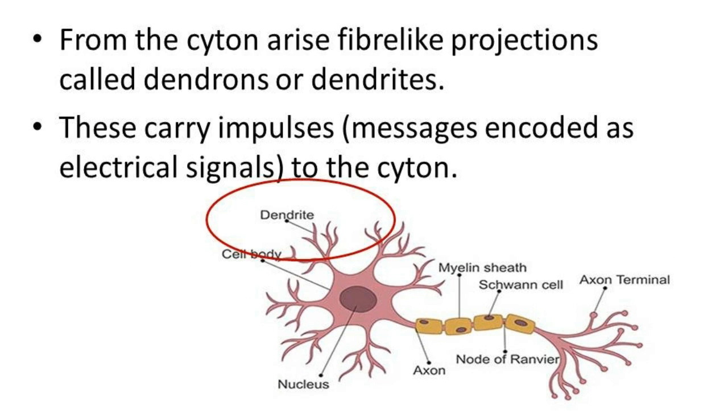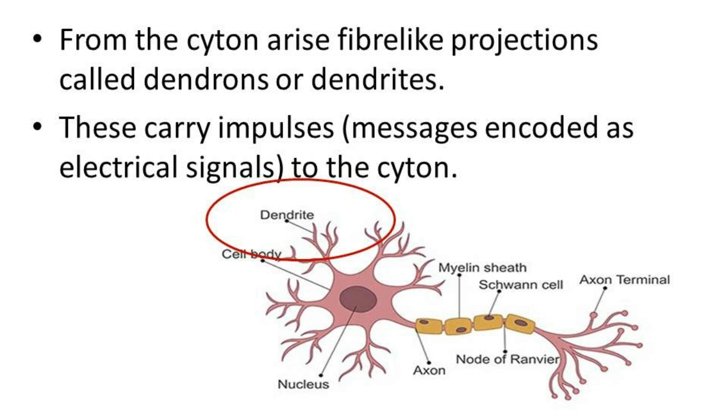Then another one. From the cyton arise fiber-like projections called dendrons or dendrites. The branch-like structure. It is fiber-like. So that is called a fiber-like projection called dendrons or dendrites.